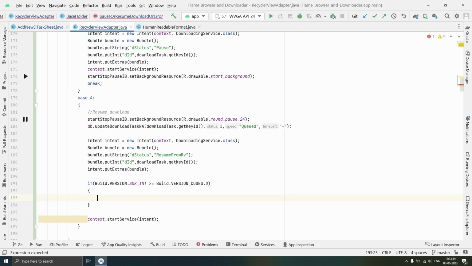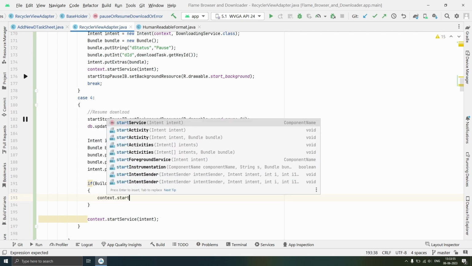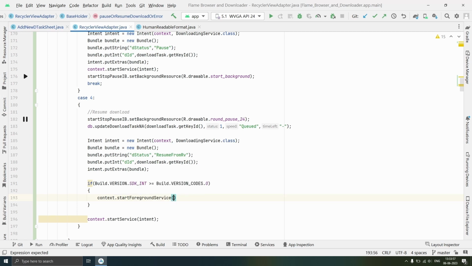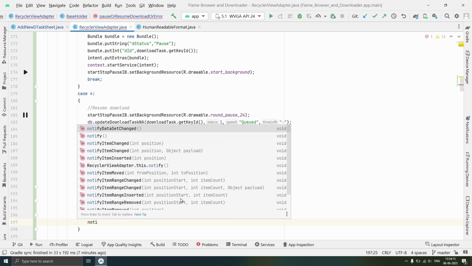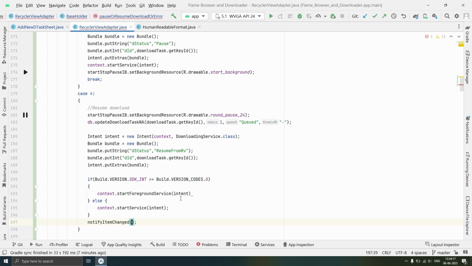Then in that case we will use context.startForegroundService, and we will pass intent to it. In the else case, we'll just call startService and we'll pass intent, and then we'll call notifyItemChanged over here, and we'll pass position, that will refresh our task, and thereafter we'll break from this case.